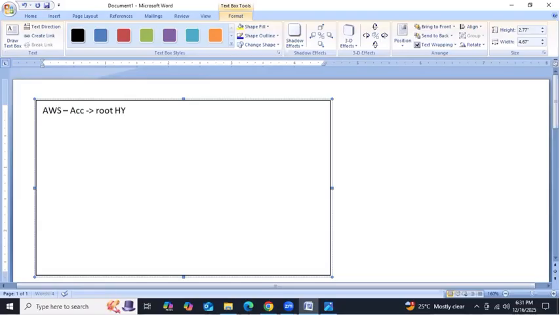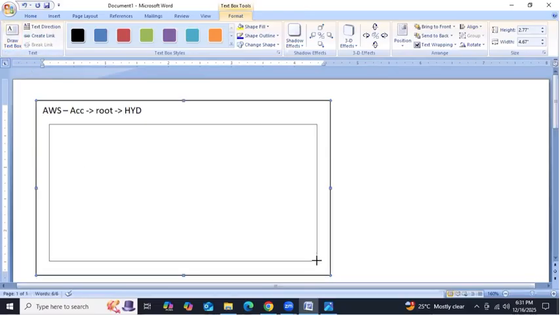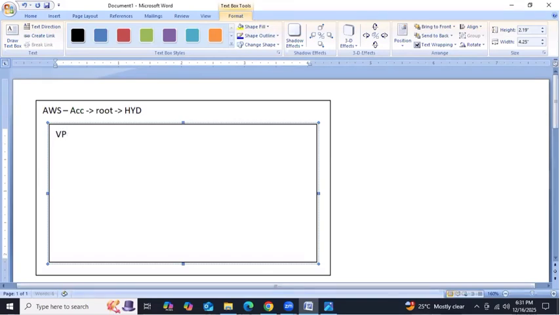So, for example, we are in Hyderabad. This is Hyderabad region. In Hyderabad region, what we are doing? We are trying to create one VPC. VPC means our virtual private cloud. Got it, guys? So, my VPC name is my VPC. Clear? Yes, no. So now we need to provide the CIDR block.